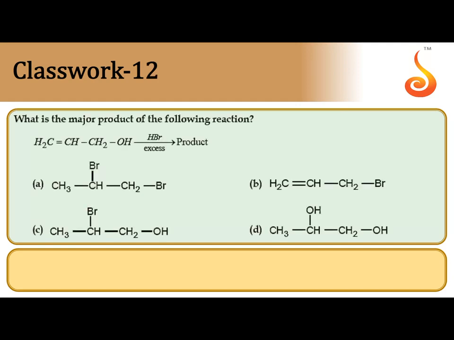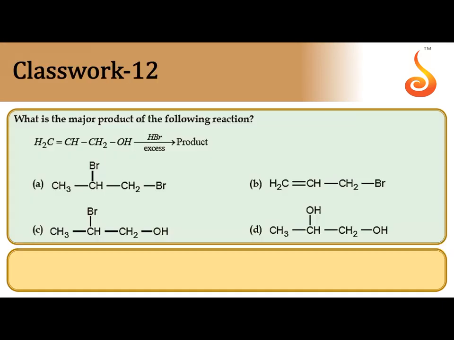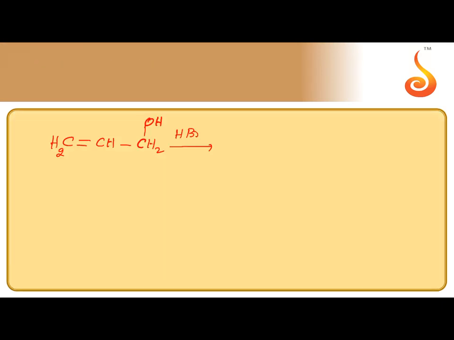What is the major product of the following reaction? Hydrogen bromide in excess with propenol, CH2=CH-CH2OH, allyl alcohol. To this, HBr is added in excess. We know OH minus is removed and bromine is attached. We can get allyl bromide.